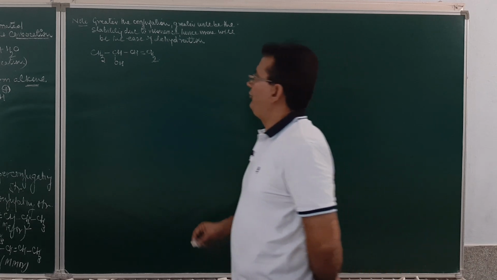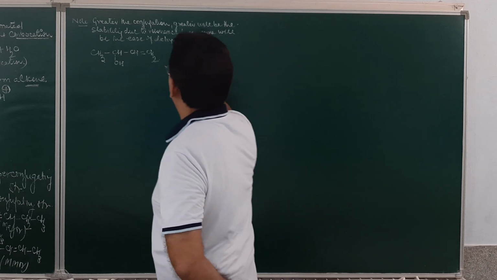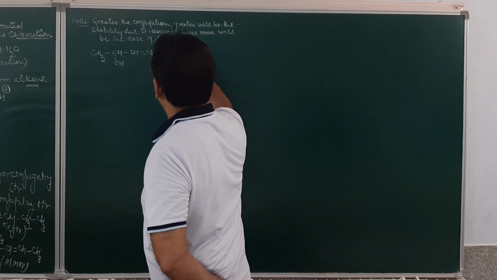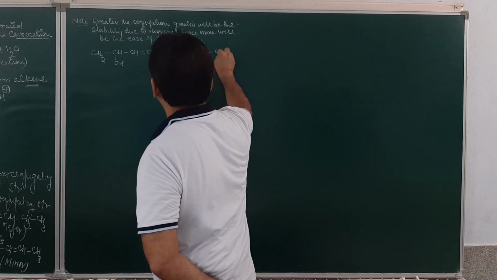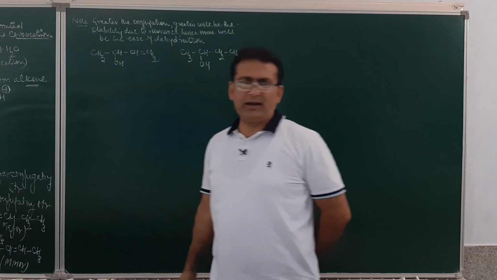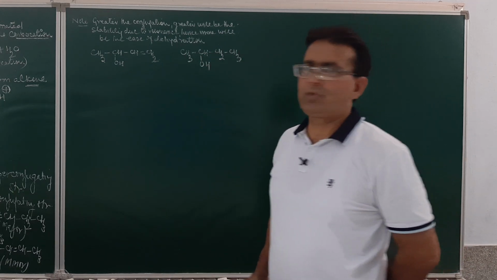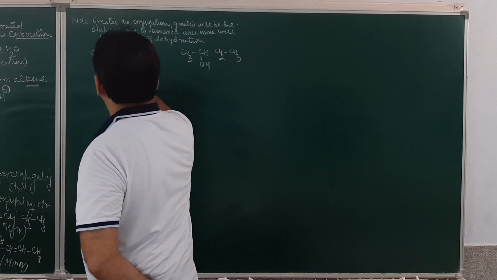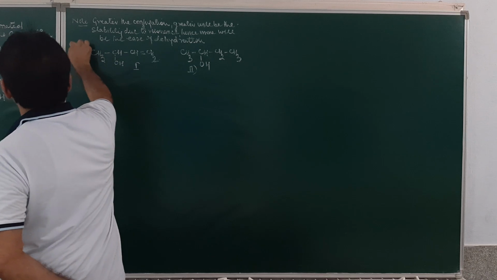Now, we take but-3-en-2-ol and we take butan-2-ol, CH3, CHOH, CH2, CH3. Suppose this is first and this is second. So, the question is: